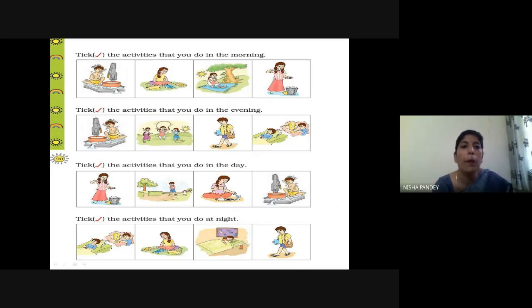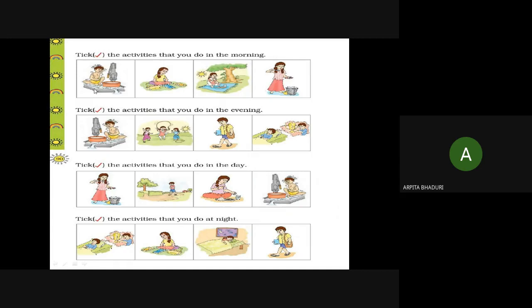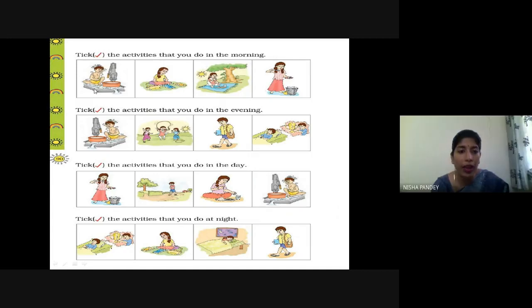So see here, tick the activities that you do in the morning, right? So we have seen different parts of time: morning, afternoon, evening, and night. So here the question says you have to tick the activity that you do in the morning. जो आप सुबह करते हो, that activity you have to tick. The first one, can you see the picture and tell me what this boy is doing? Ma'am, taking a bath.